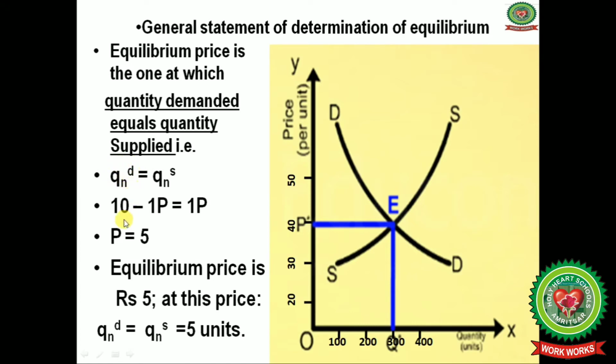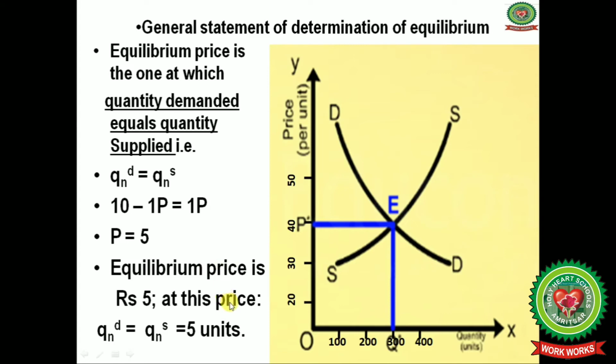Now we have the equations for the quantity demanded, that is 10 minus 1p, and quantity supplied, which equals 1p only. When we solve the equation, we can get the value of p. Shift this 1p to the right side, you will get 2p equals 10, and p equals 10 divided by 2, so you get the price, that is 5.